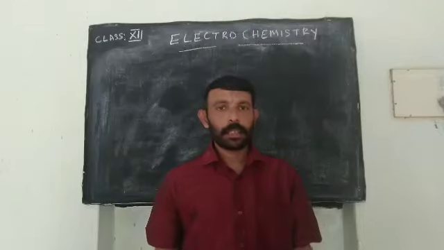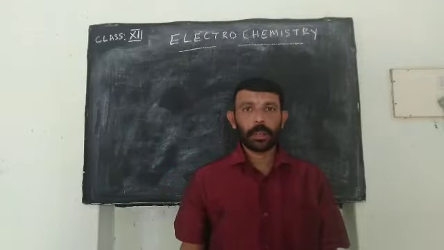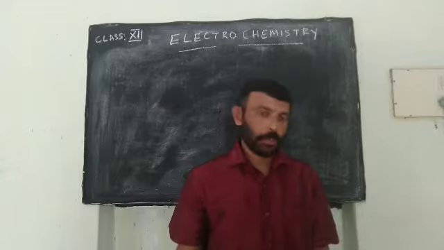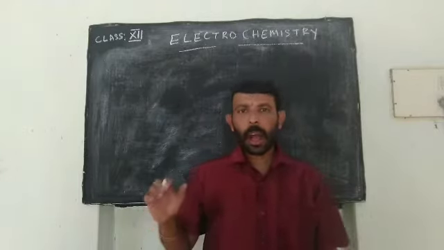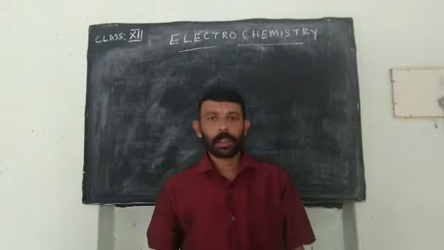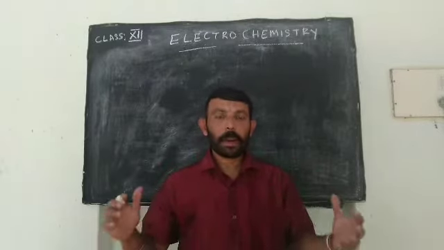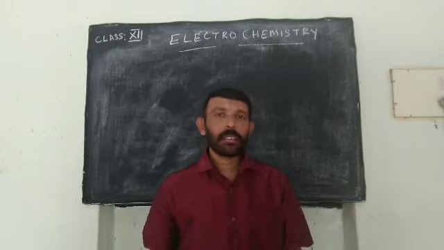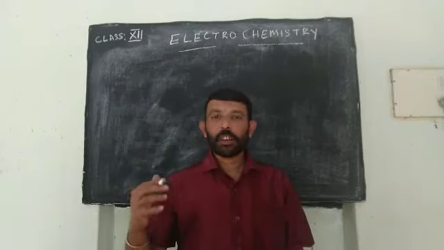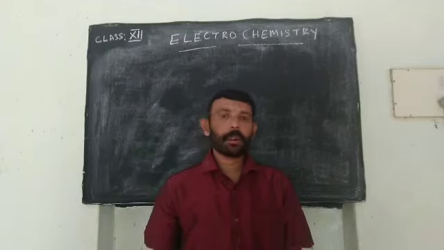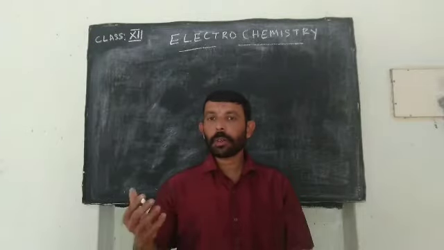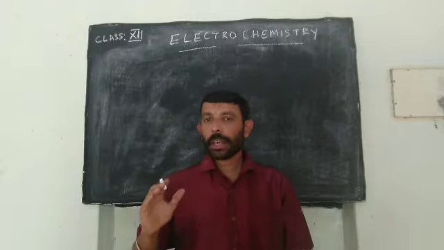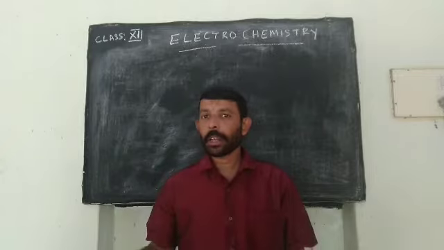Welcome to today's class. Today we will discuss the chapter electrochemistry. First, what is meant by electrochemistry, or how we can define electrochemistry. Electrochemistry is the branch of chemistry dealing with the generation or the production of electrical energy from chemical reaction and the use of that electrical energy to bring about non-spontaneous reaction to spontaneous reaction.